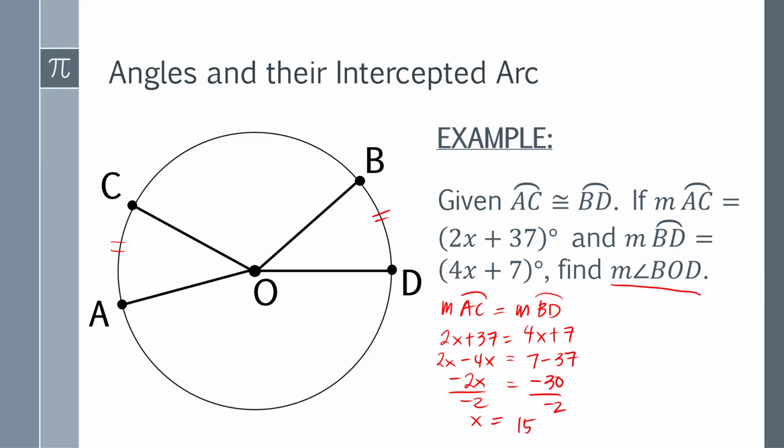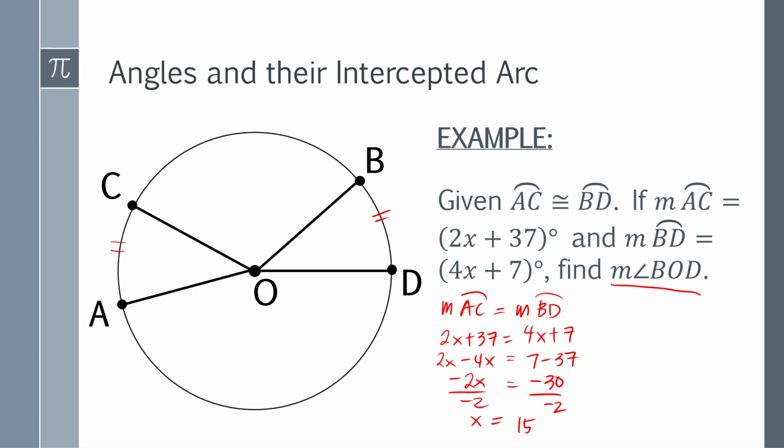But the problem here is, in this given example, you don't have any measure of BOD. But there is one theorem or postulate that we need to apply. It is the central angle intercepted arc postulate, which says that the measure of the central angle is equal to the measure of the intercepted arc.